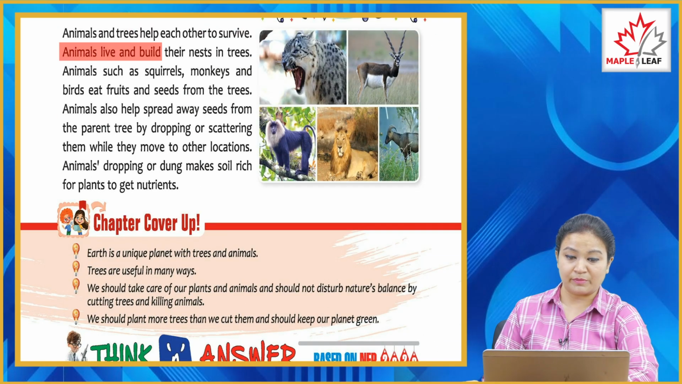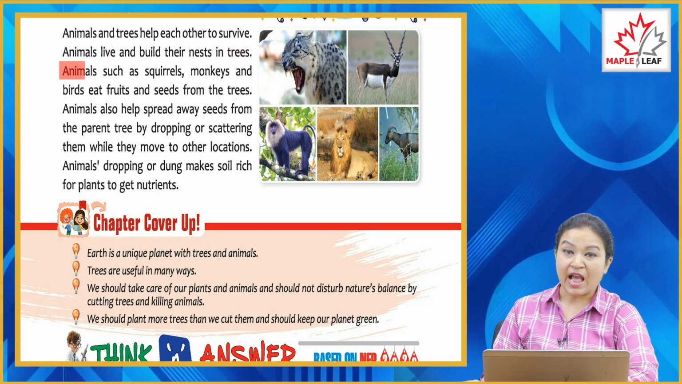Animals live and build their nests in trees. Animals such as squirrels, monkeys and birds eat fruits and seeds from the trees. Animals also help spread seeds away from the parent trees by dropping or scattering them while they move to other locations. Animal droppings or dung make the soil rich for plants to get nutrients.